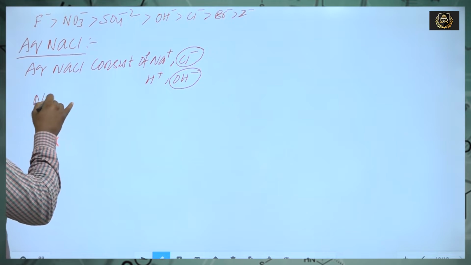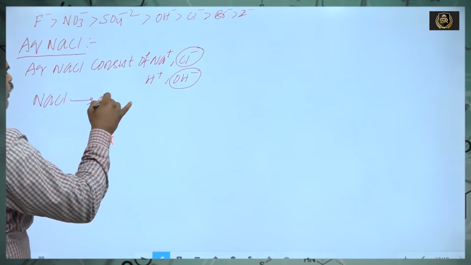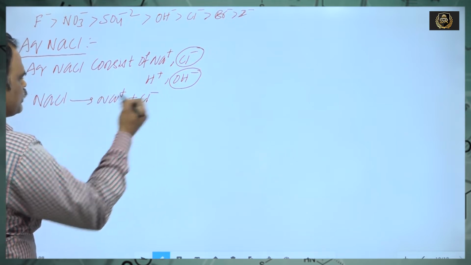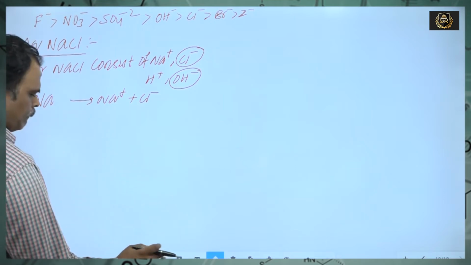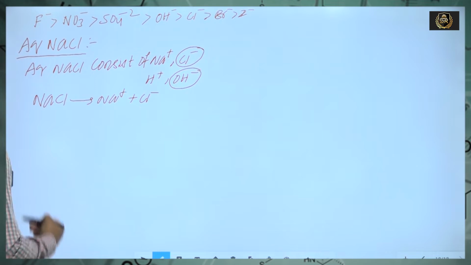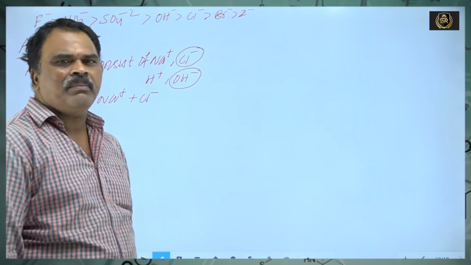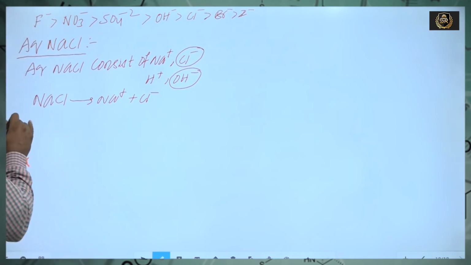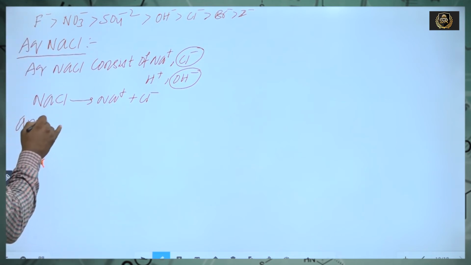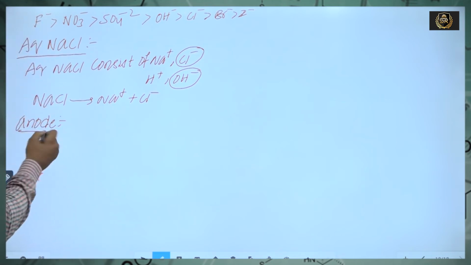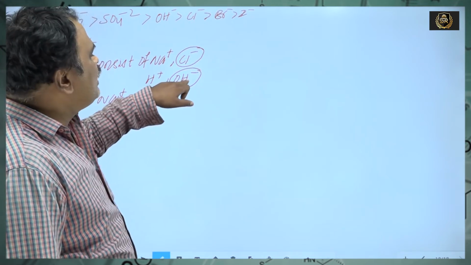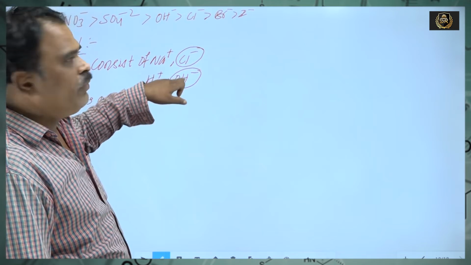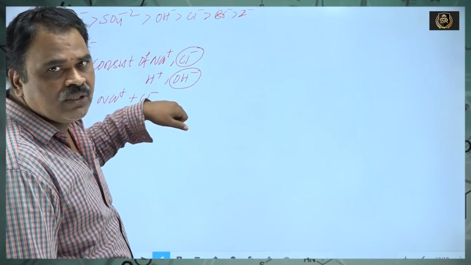Actually, what happens here? NaCl decomposes to form Na+ and Cl-. But aqueous NaCl also consists of OH- and Cl-. There are two anions. Which anion moves towards the anode? Either Cl- or OH-, depending upon the discharge potential. The discharge potential of OH- is more when compared with Cl-.